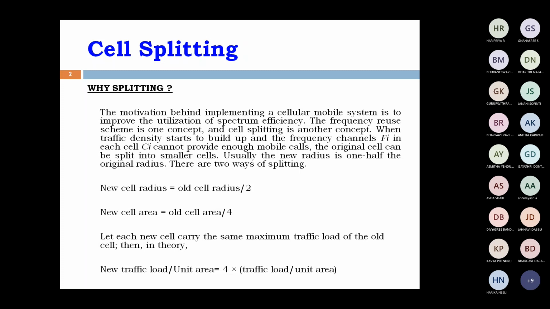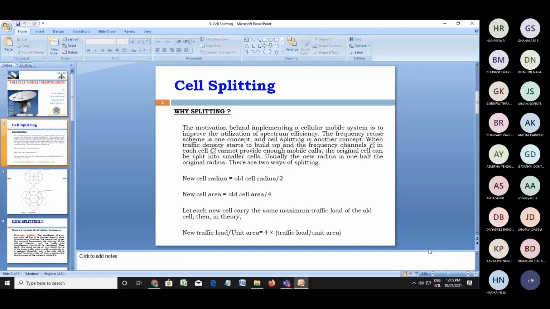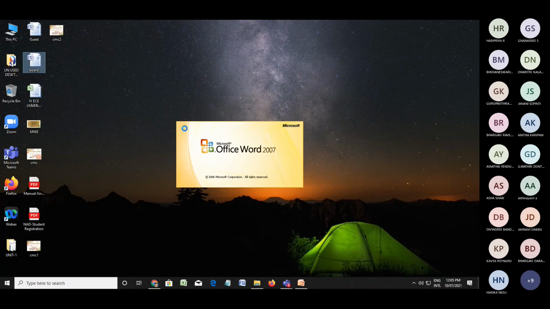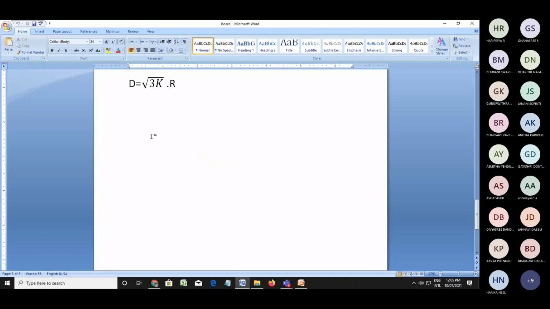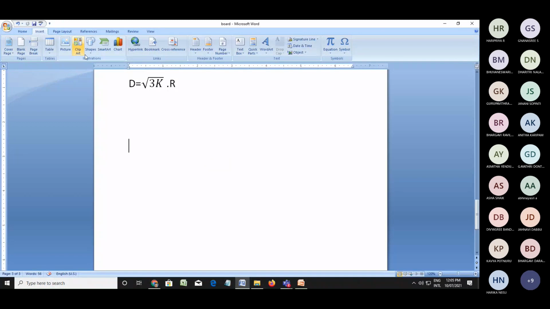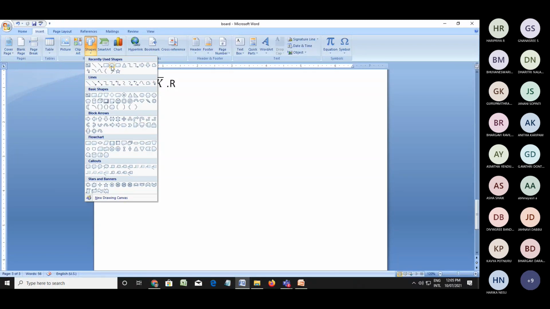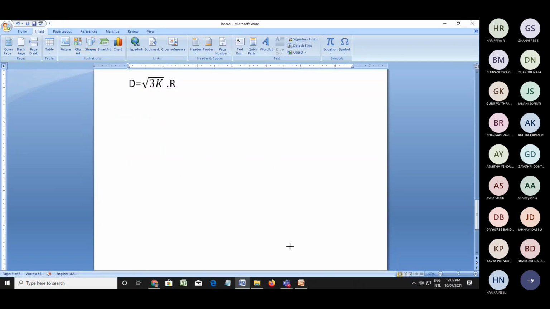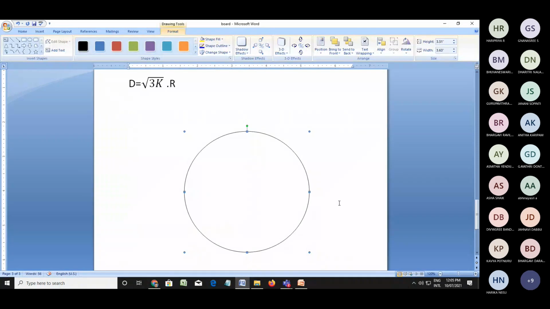Now I am drawing a figure. Here is a cell, and I am taking it that an omnidirectional antenna system is fixed here.